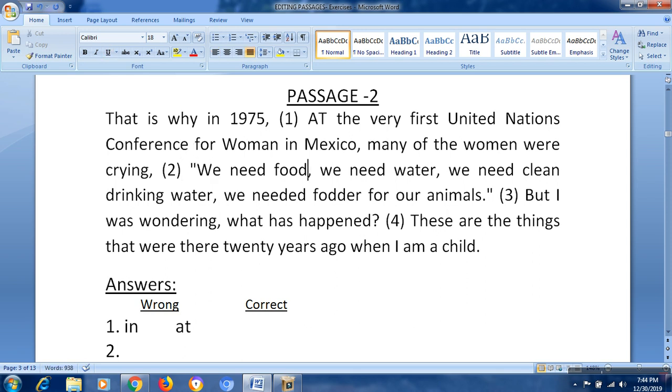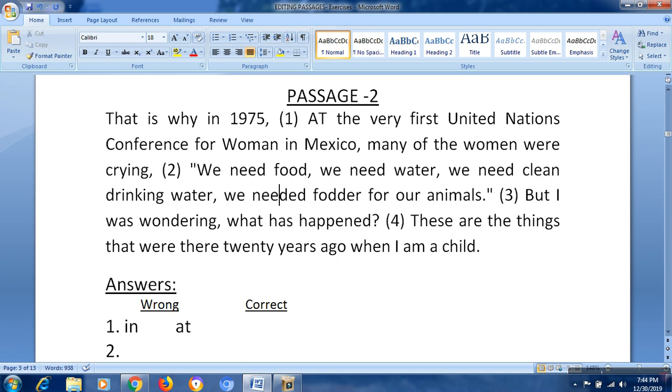We need food. Now the tense name of the sentence is "we need", present simple tense. Fine. We need food. We need water. Same tense form. We need clean drinking water. Same tense form here. We needed fodder.